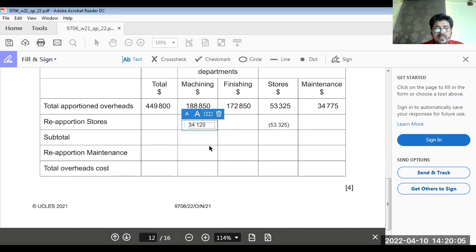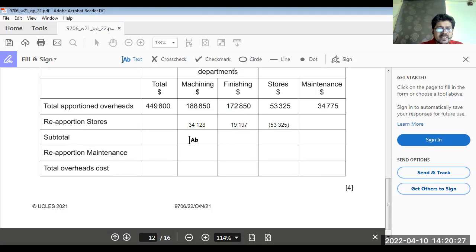34,128. Okay. Now minus 53,325, 19,197 would be the cost. We don't need to calculate for finishing, we just deduct. That is 19,197 added to the cost center and deducted from stores.